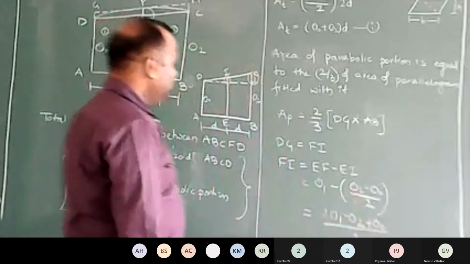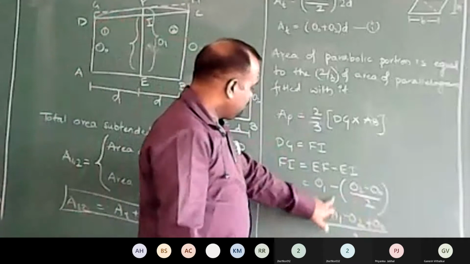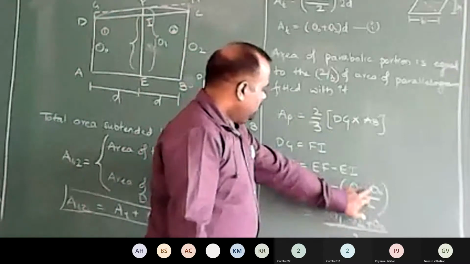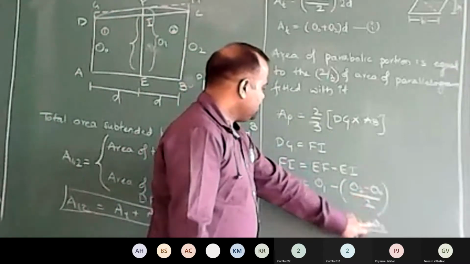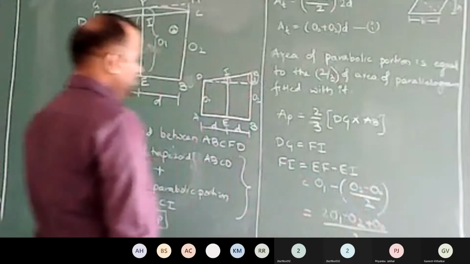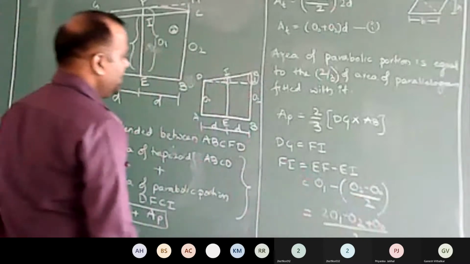If you further simplify this, it will be (2 times O1 minus O2 plus O0) by 2. That is your Fi.